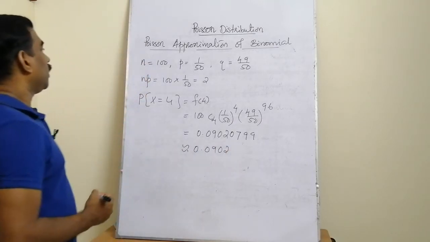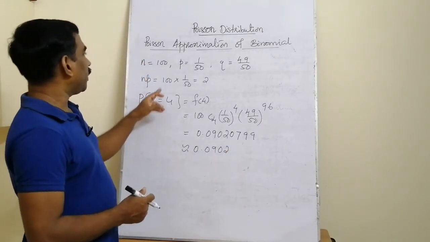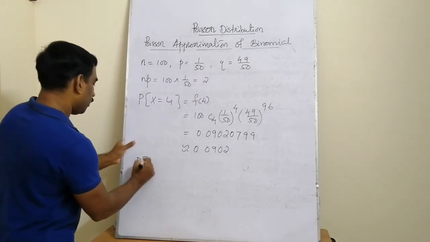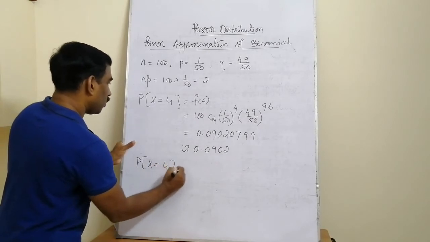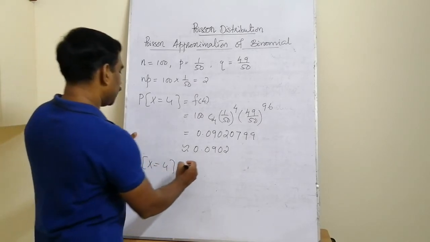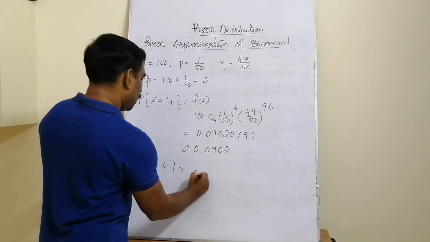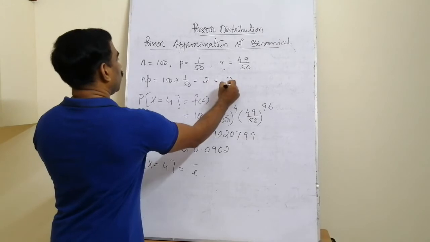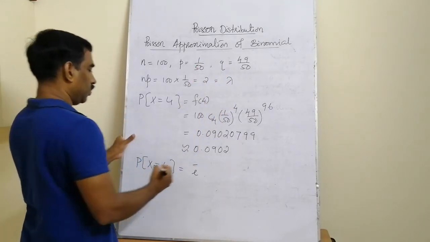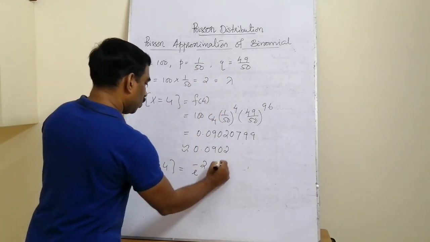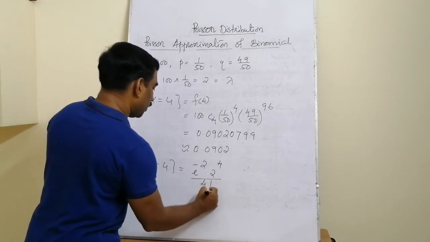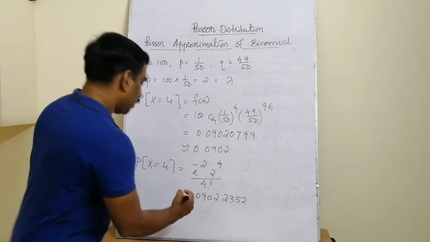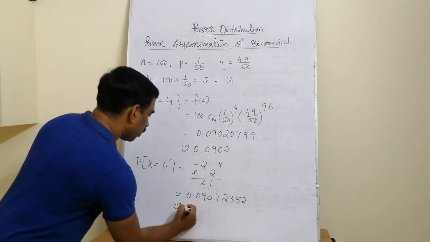0.0902. Now the same probability can be evaluated with the help of the Poisson PMF. If we take P of x equal to 4 using the Poisson PMF, that is f of 4, it is equal to e raised to minus lambda. Here we can take lambda equal to 2, since np is equal to lambda, that is 2. So e raised to minus 2 into 2 raised to 4 divided by 4 factorial is equal to 0.09022352, and corrected to 4 decimal places, this probability becomes